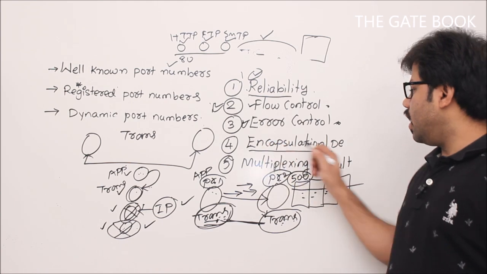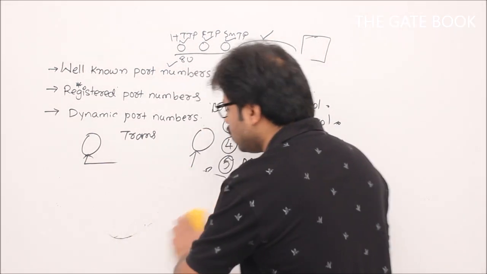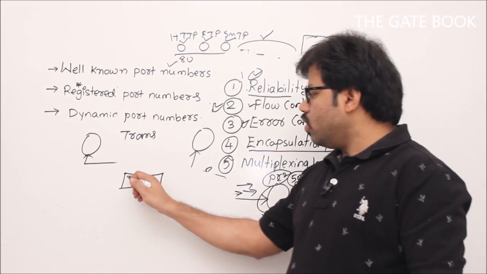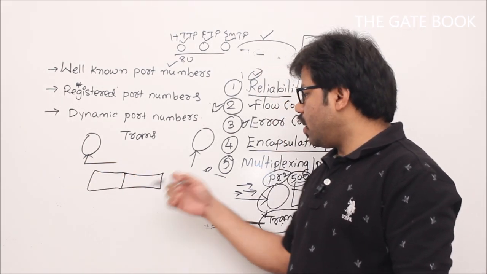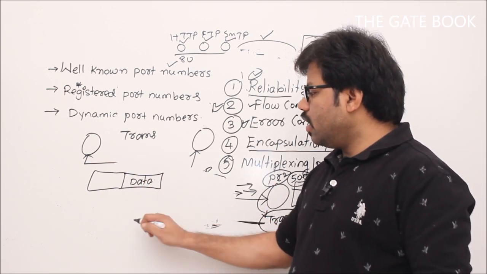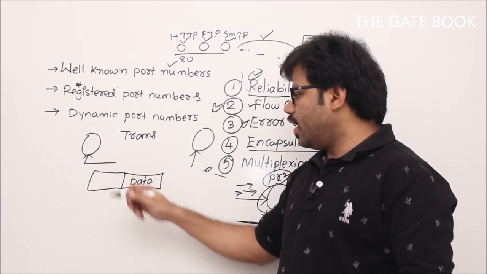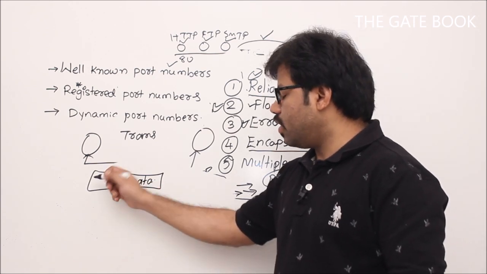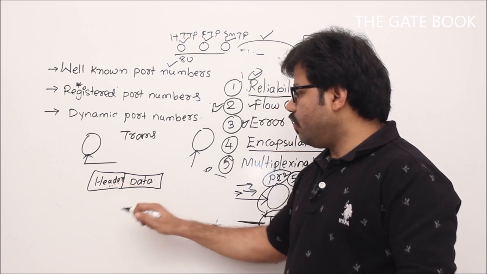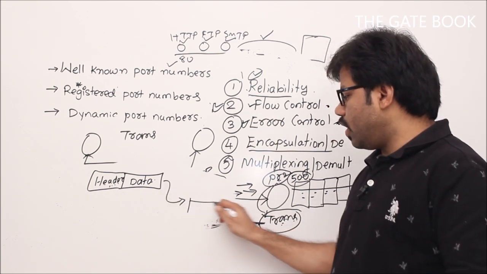Then encapsulation and decapsulation. What is encapsulation and decapsulation? Your process is going to give one message, whatever it is. We have to create some header for it, because we are going to implement a lot of functionalities, right? So whatever data is given by your application, we are going to encapsulate it in our transport layer packet. That is called encapsulation. For example, let's say this is the TCP transport header. Using this header information, we are going to achieve all these functionalities and we send that to the transport level.